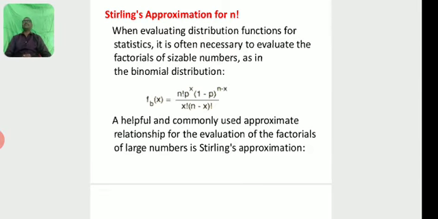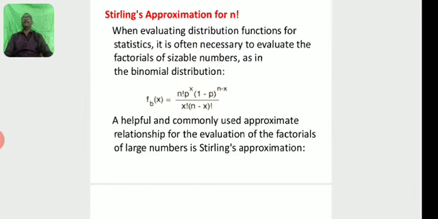Stirling's approximation for n factorial. When evaluating distribution functions for statistics, it is often necessary to evaluate the factorials of large numbers, as in the binomial distribution, f_b(x) = n! p^x (1 - p)^(n-x) / (x! (n - x)!).